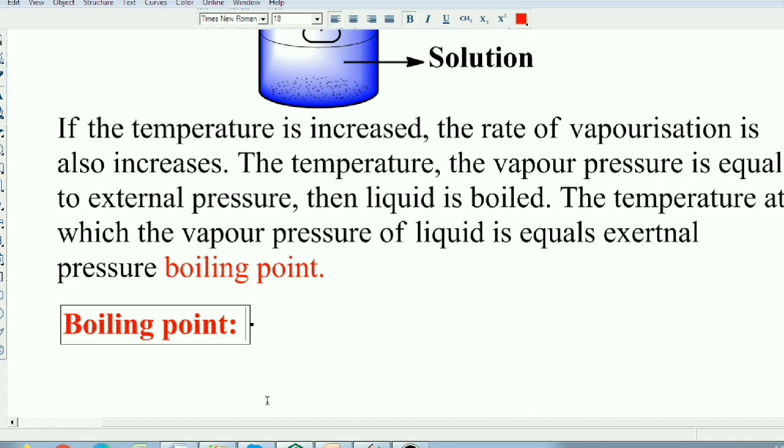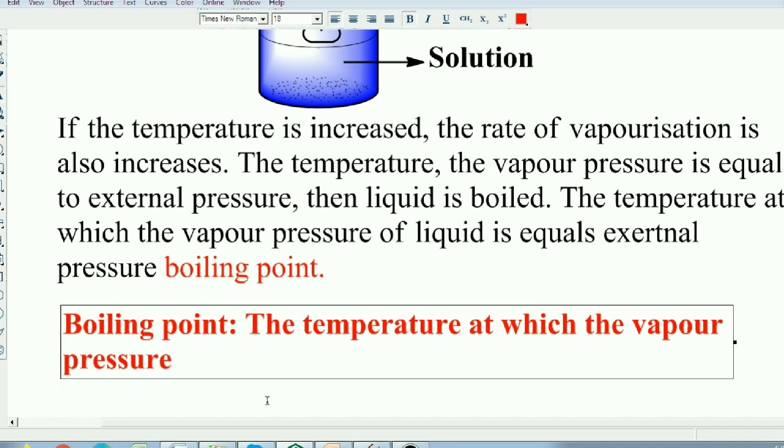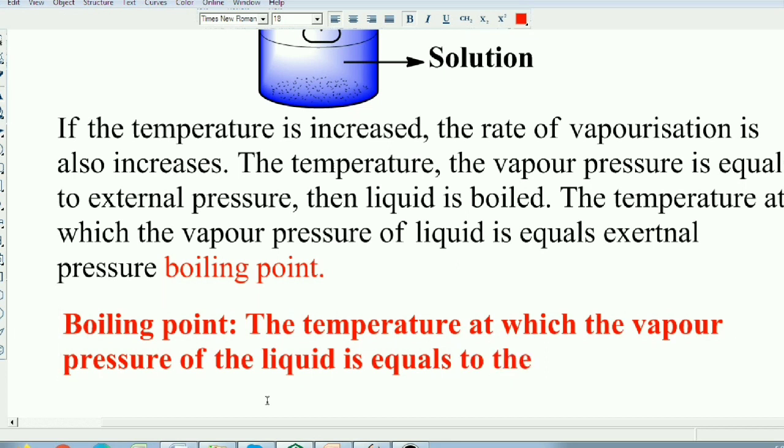Boiling point is defined as the temperature at which the vapor pressure of the liquid is equal to the atmospheric pressure.